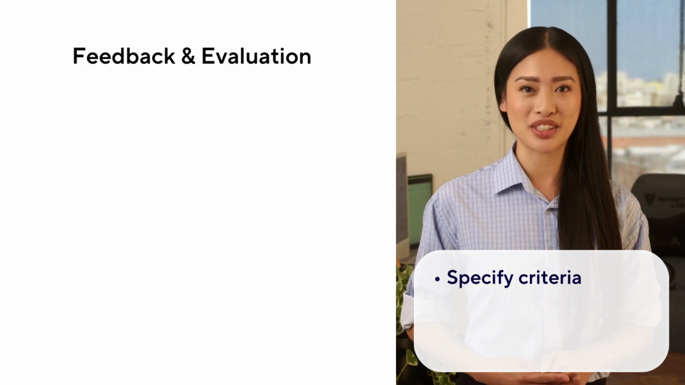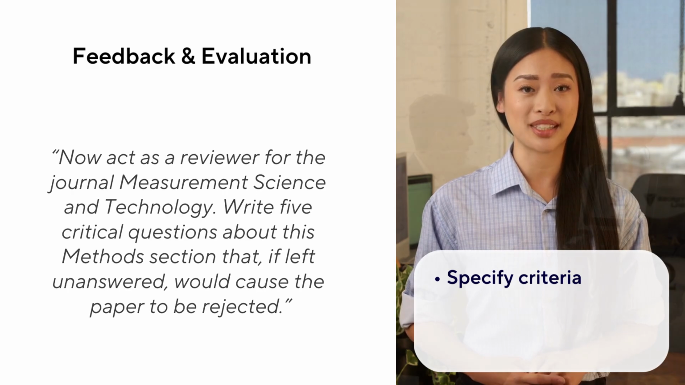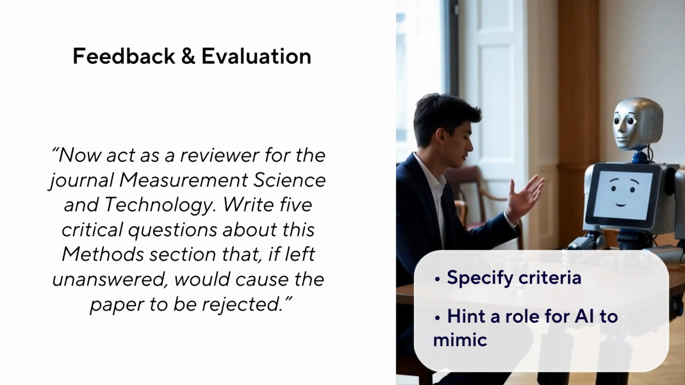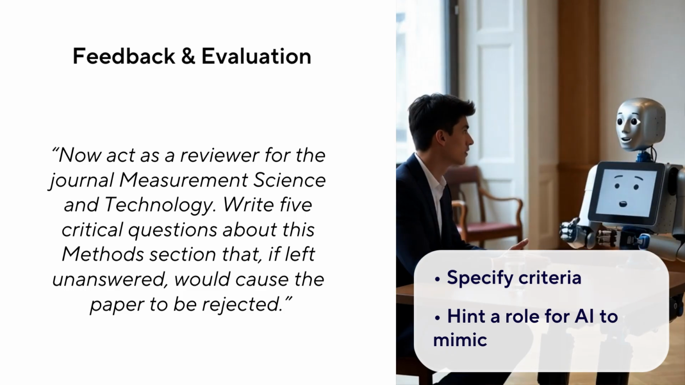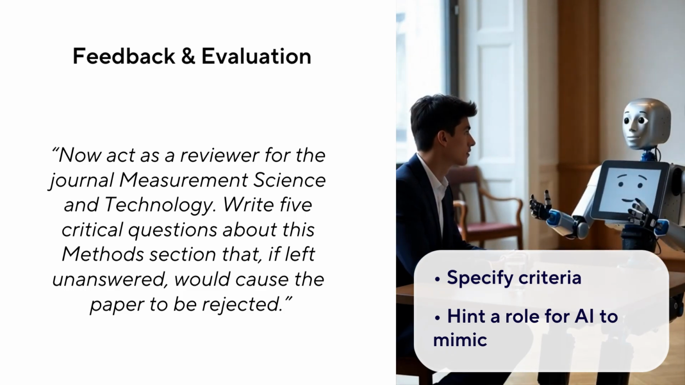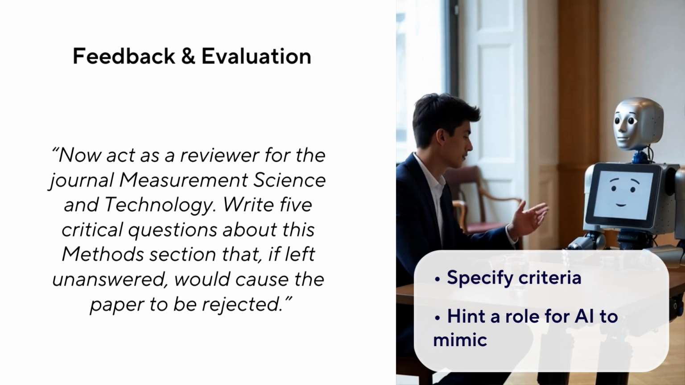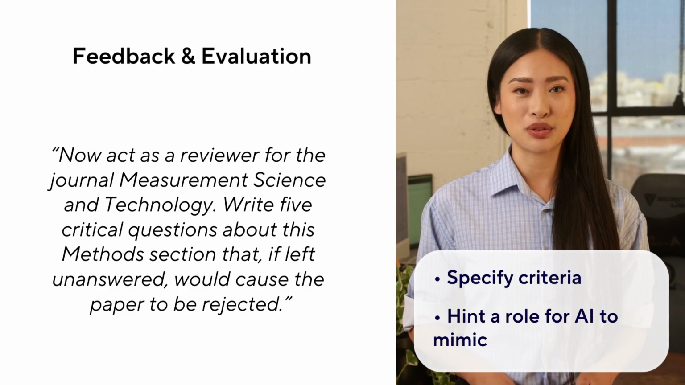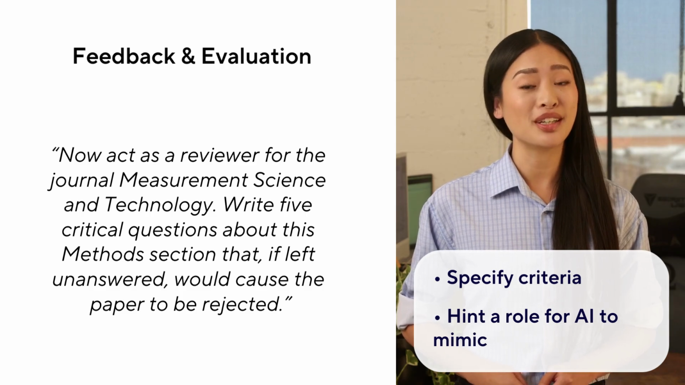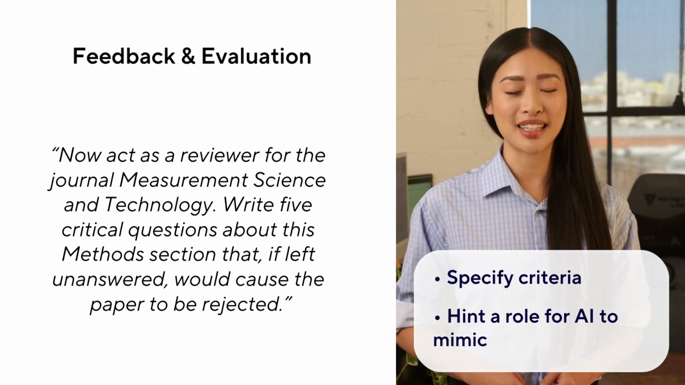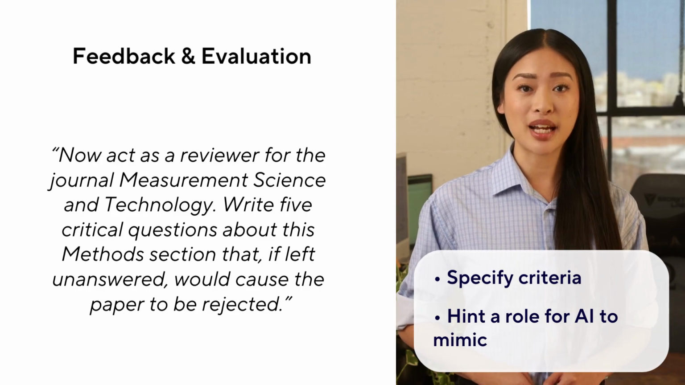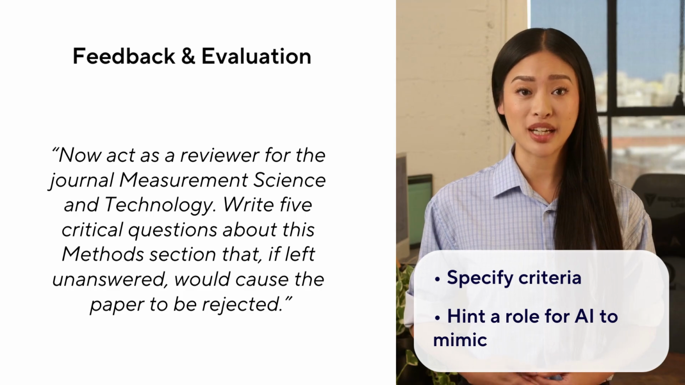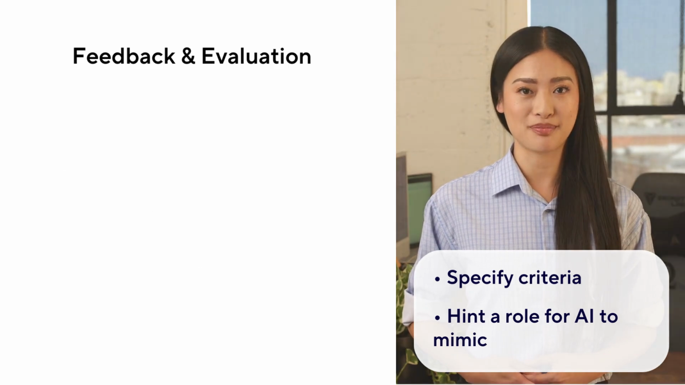For an even tougher test, add a second prompt. Now act as a reviewer for the journal Measurement Science and Technology. Write 5 critical questions about this method section that, if left unanswered, would cause the paper to be rejected. In this approach, you will be the one who decides which suggestions to accept, which to modify, and which to reject, allowing you to develop the crucial skill of reflecting on your own thinking and writing.